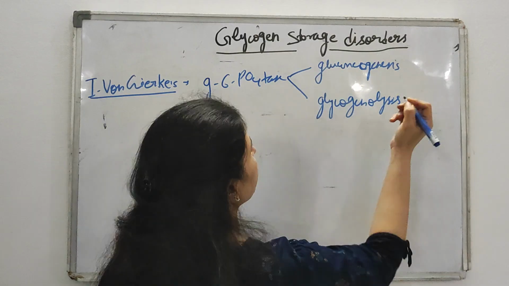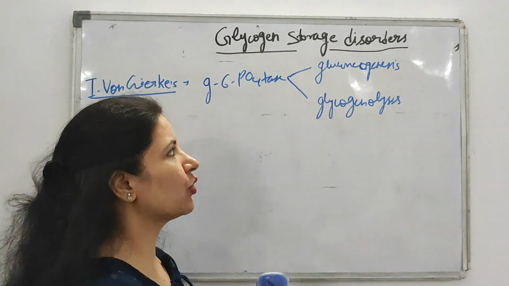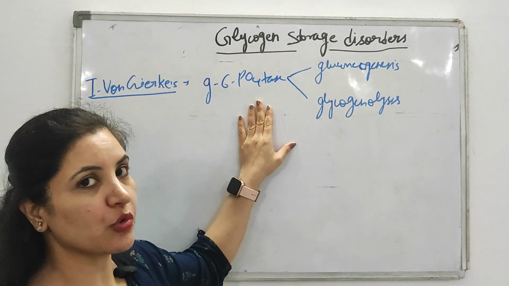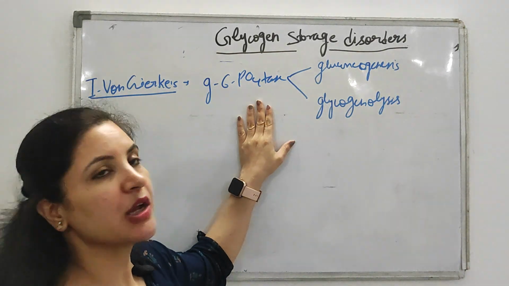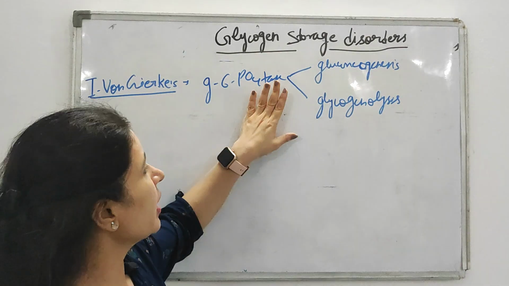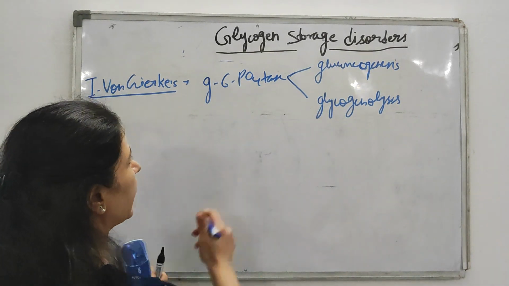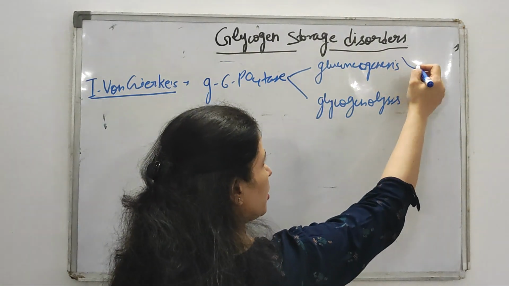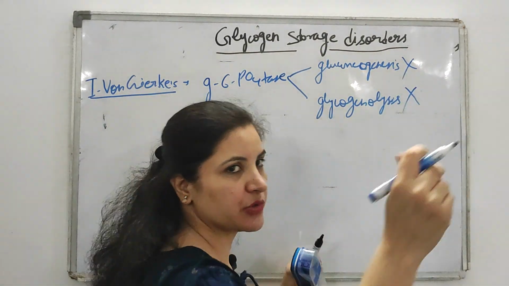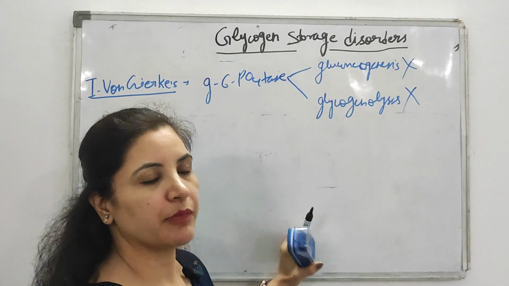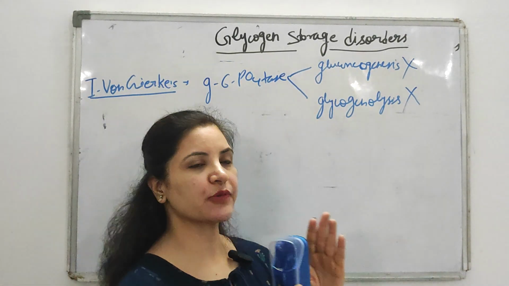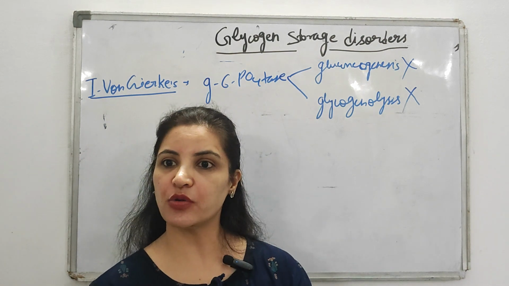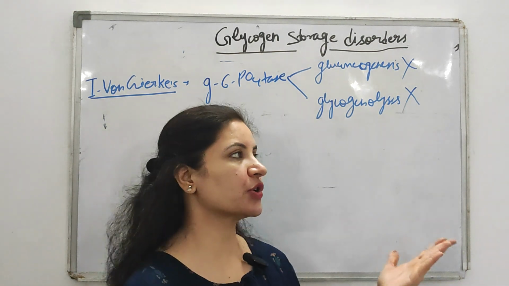Do you remember? From glucose 6 phosphate, the formation of glucose occurs with the help of the enzyme glucose 6 phosphatase. So if this enzyme is deficient, then both these pathways, gluconeogenesis and glycogenolysis, will not occur. Because if this enzyme is not there, then glucose 6 phosphate cannot be converted into glucose. Then there will be no formation of glucose.